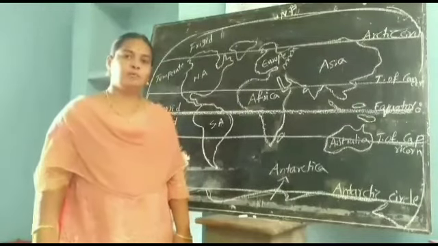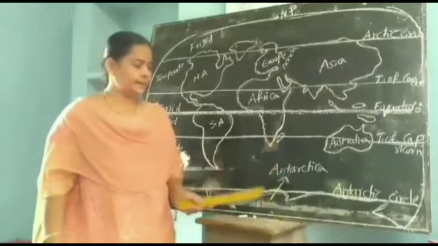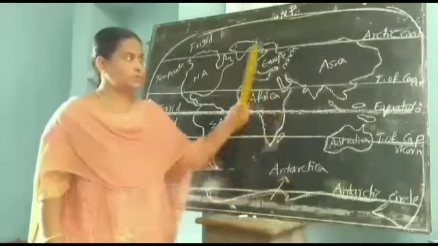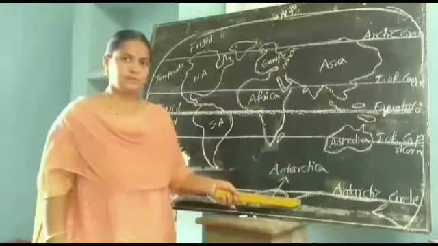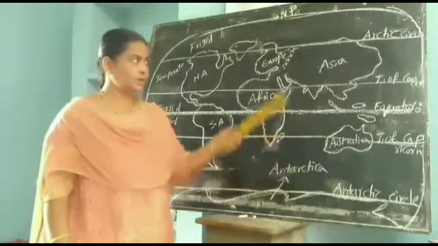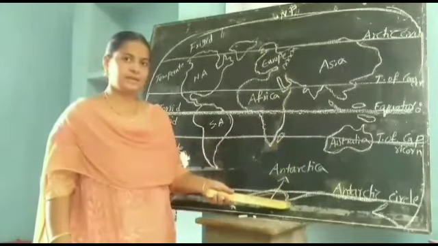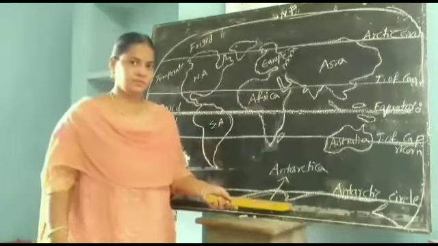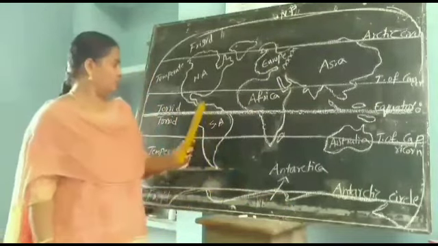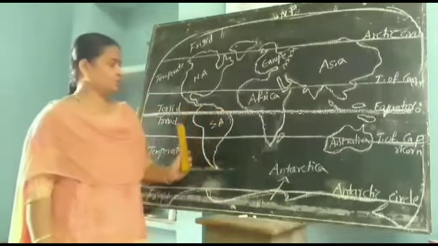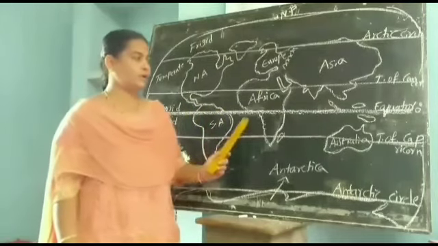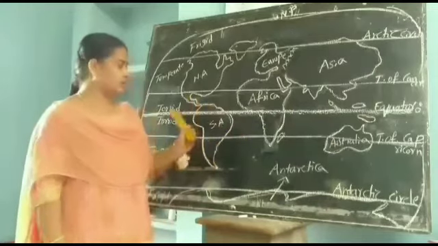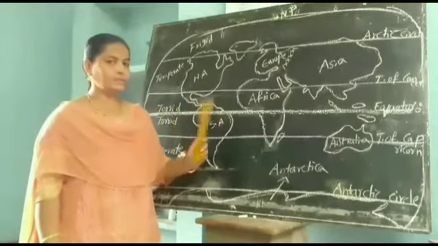In the North Pole we have the Arctic Ocean, and in the South Pole we have the Antarctic Ocean. These two oceans are always covered with snow because they always receive the slanting rays of the sun. Those who live in the torrid zone get the hottest climate because they always receive the direct rays of the sun.